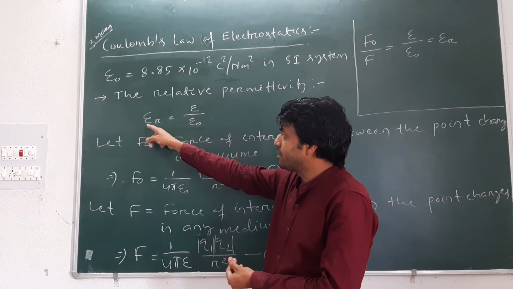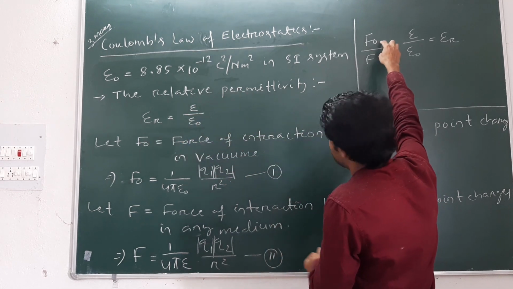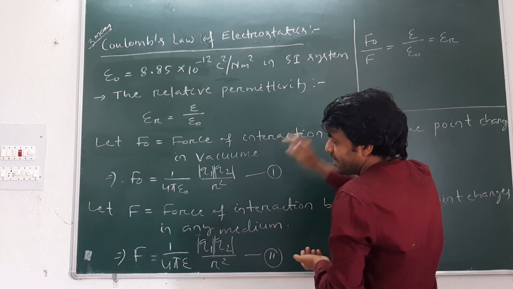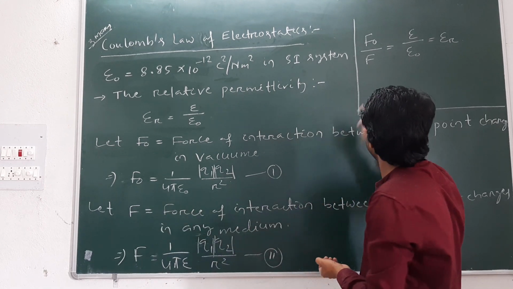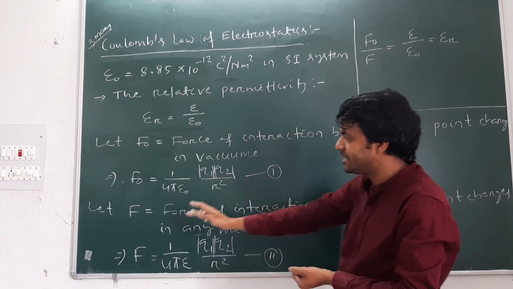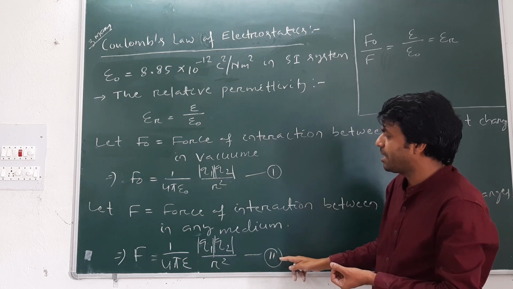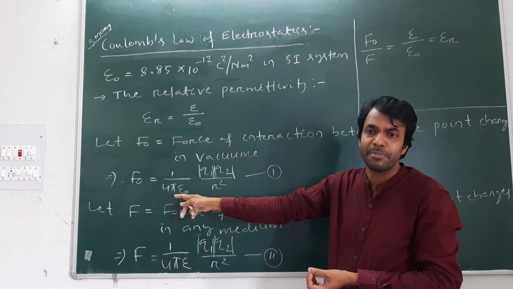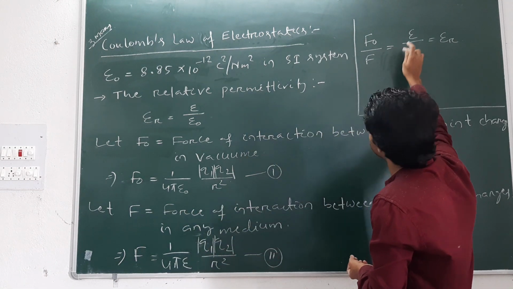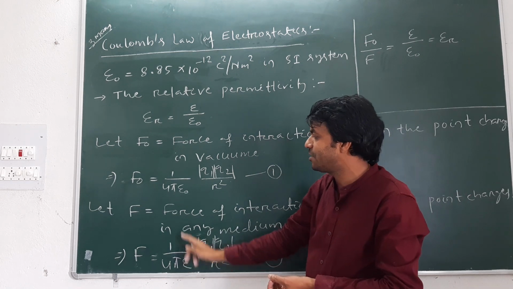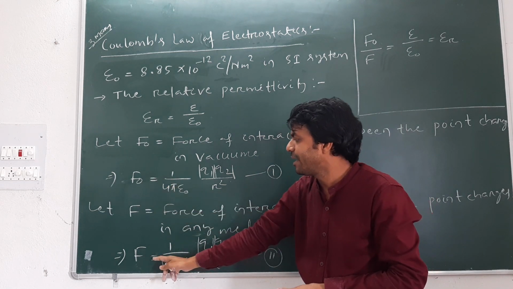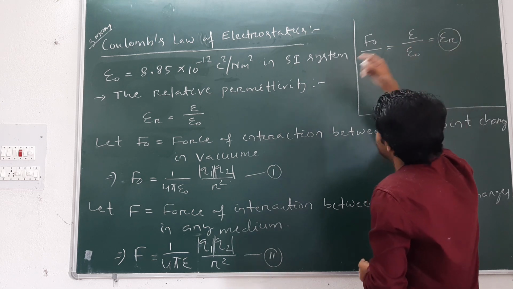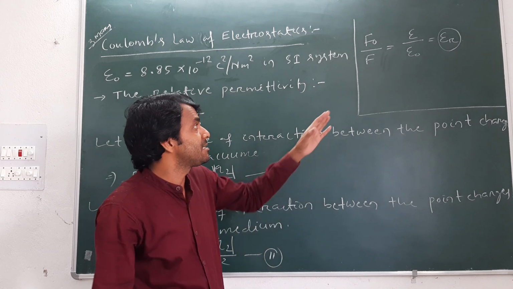Then what will happen? We have to find out the relative permittivity. I divide the force of interaction in vacuum by the force of interaction in medium, means F naught by F. Just divide these two equations. The common terms, 4 pi and 4 pi, cancel. Then the ratio becomes epsilon by epsilon naught, which is nothing but the relative permittivity.